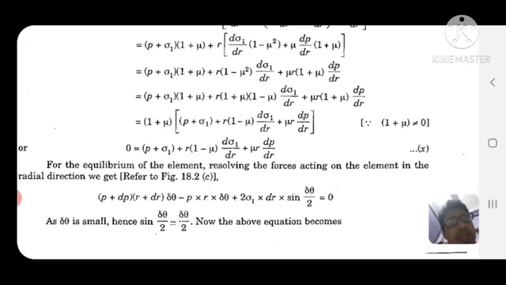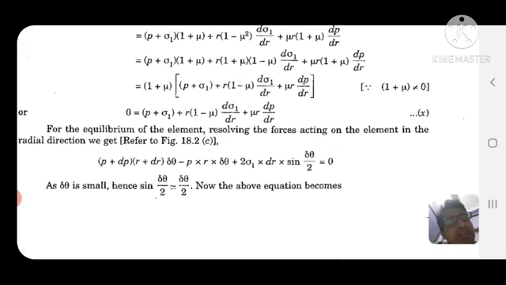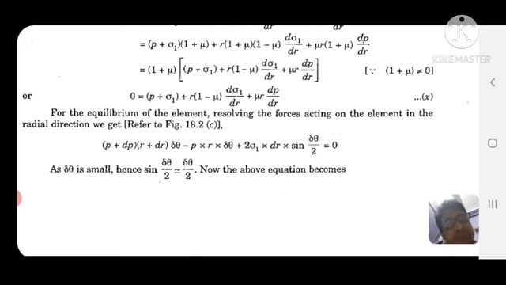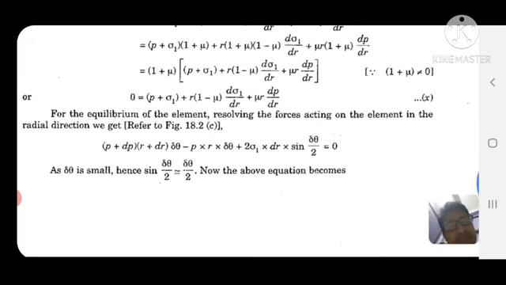So for equilibrium of the element, resolving the forces acting on the element, we get (P plus dP)(R plus dr) del theta minus P R del theta plus 2 sigma 1 dr sin(del theta by 2) equal to 0.